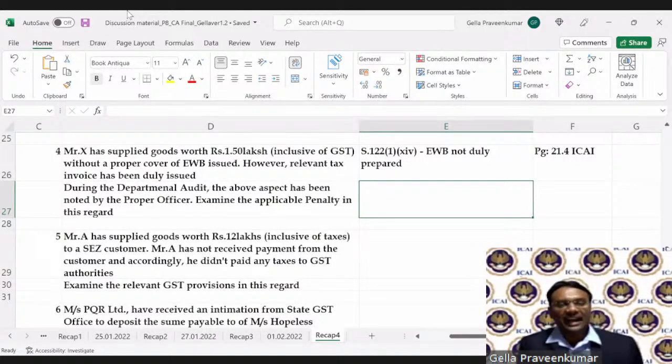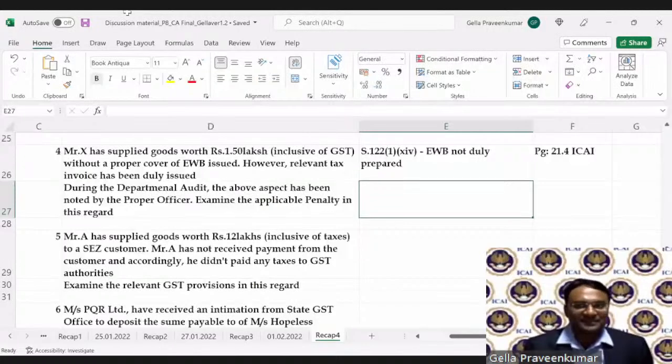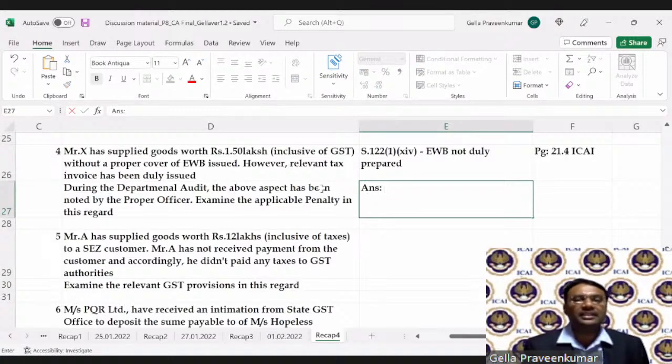Okay, great. I have one fantastic answer from Saira. If goods are delivered within 50 kilometers, that is why the e-waybill has not been prepared. I do agree with the logic of Saira. To answer that, Saira, in the examination we can put it this way.